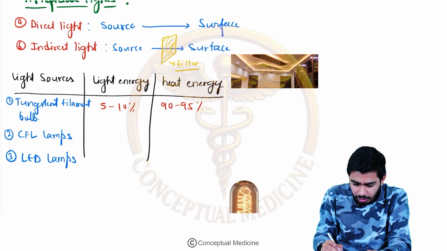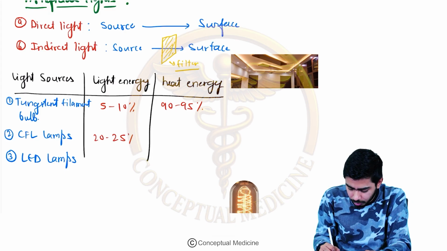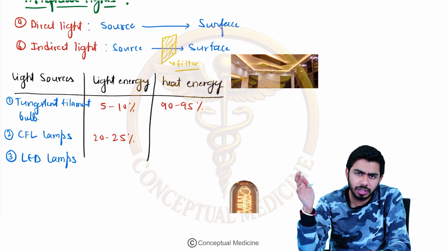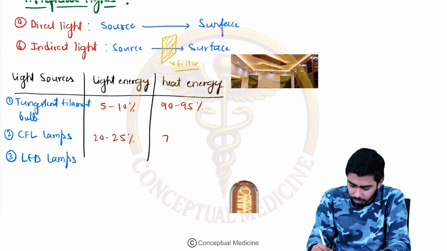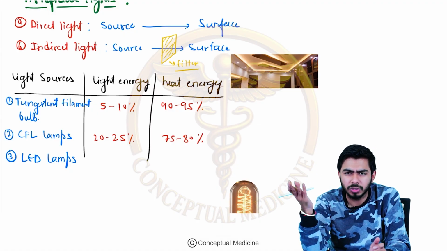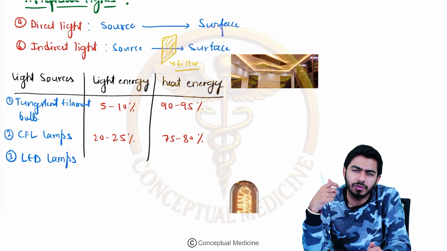CFL lamps, what happened with the CFL lamps, it started to produce more amount of light, 20-25% of the light, but at the same time heat energy was more in itself, so around 75 to 80% was the energy which was actually getting lost from it, right? So it was also not a good option, but better than the tungsten filament lamps.